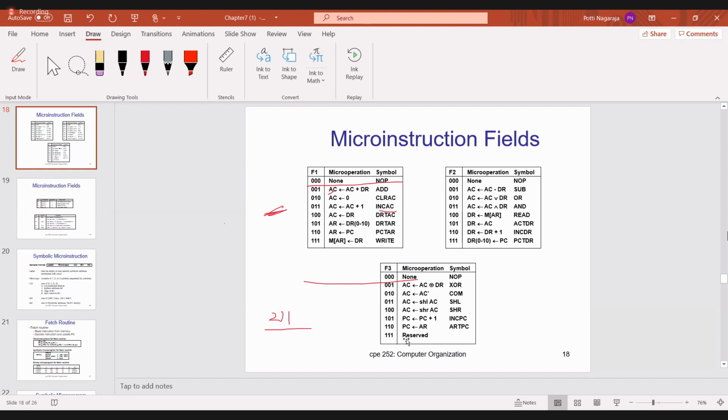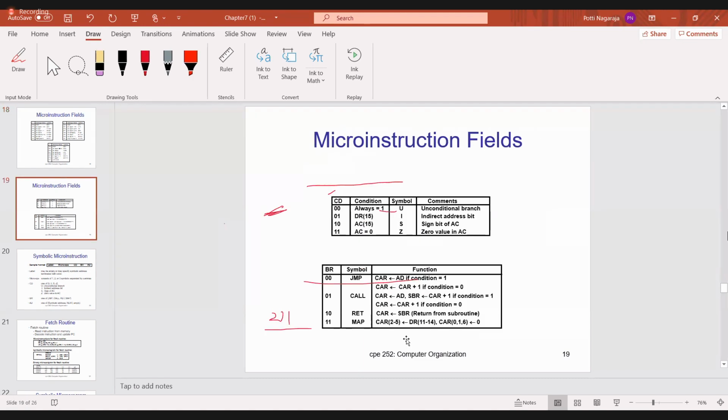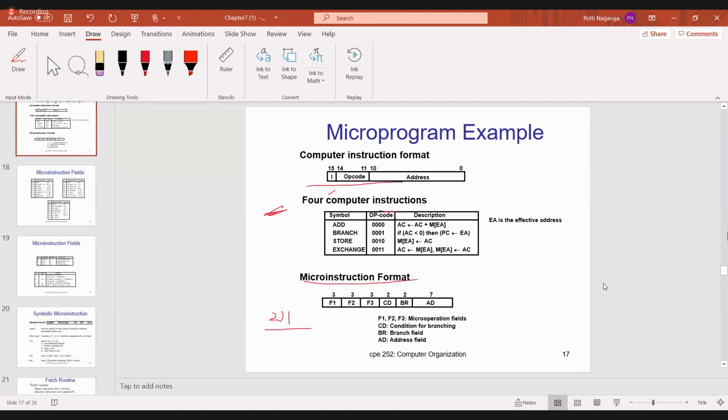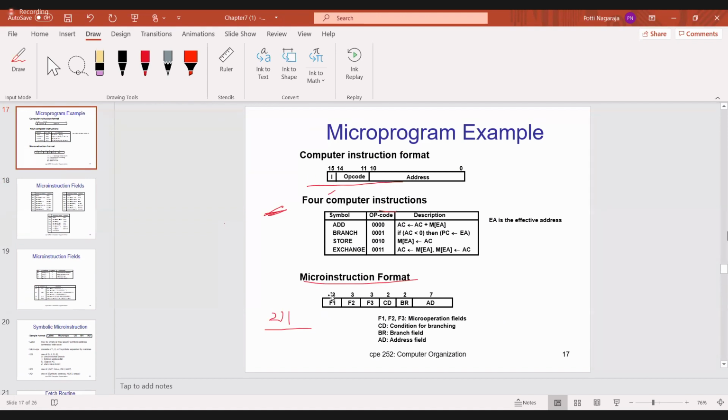110 is AR to PC. That means whatever is in AR, you transfer to PC. 111 is reserved. Now, which fields are completed in the micro instruction format? F1, F2, F3 are completed. Yesterday I said it, but once again I explained. F1, F2, F3 are finished.